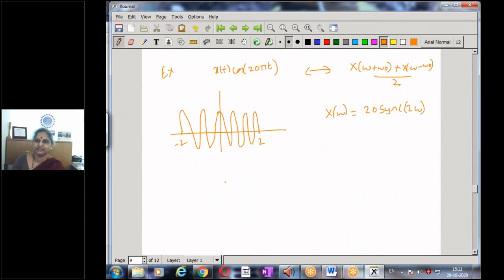So now this RF pulse, a cosine signal that exists for a short duration, has a Fourier transform given by this. My result is now going to be X of omega equal to 20 sinc, where instead of omega it is omega plus omega naught. And what is omega naught? Say 25.